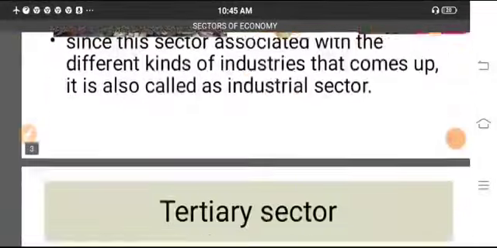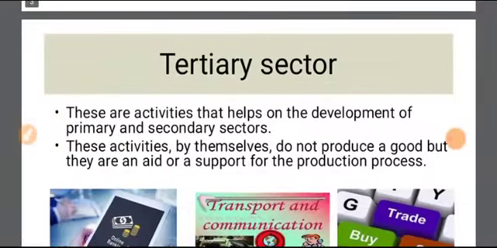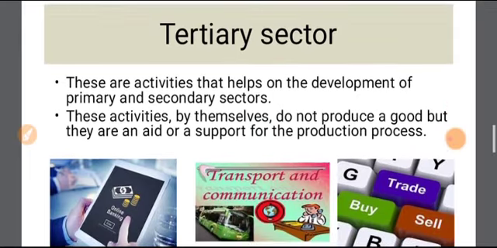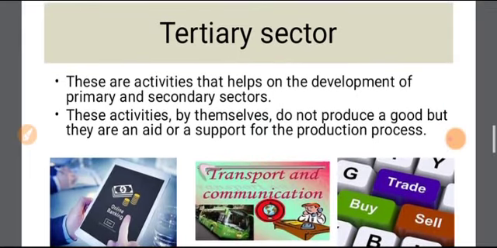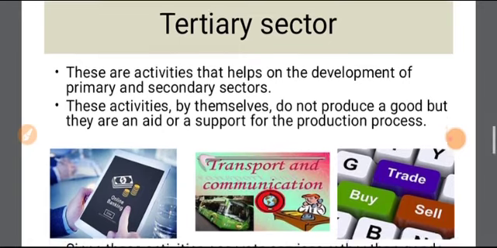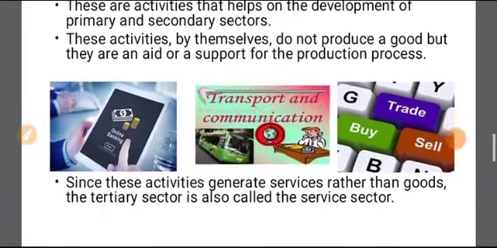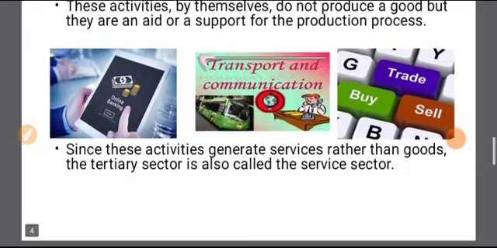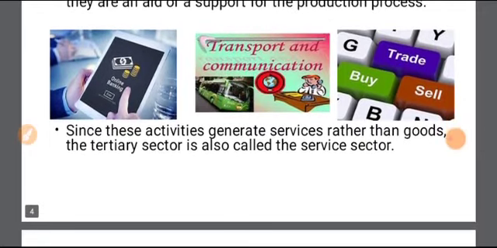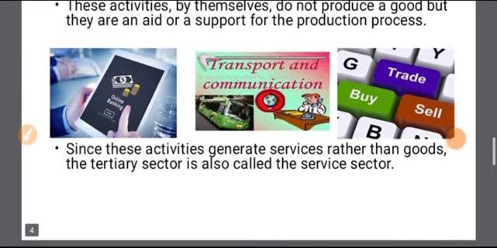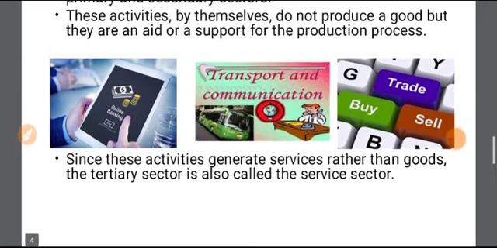Now next is the tertiary sector. These are the activities that help to develop the primary and secondary sectors. These activities by themselves do not produce a good, but they are an aid or a support for the production process. So what are they? Say banking, transport, trade, storage, and other than that, transport and communication.